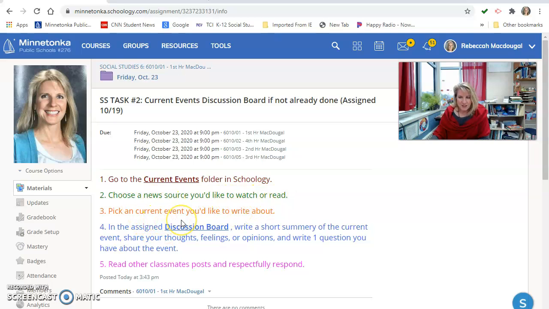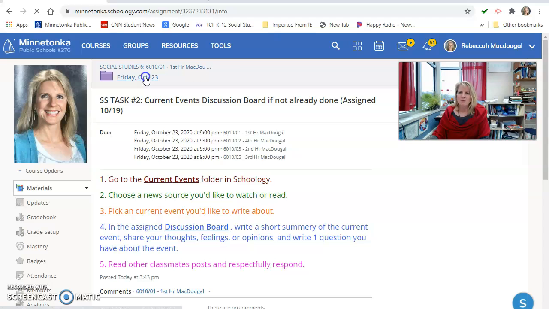Pick a current event and then watch it, read it, learn about it. Then in the discussion board, which is in that folder, you're going to write a short summary of the event, sharing your thoughts, feelings, or opinions, and write one question you have about that event. Then feel free to look at the posts of some classmates and respectfully respond to some of their things.